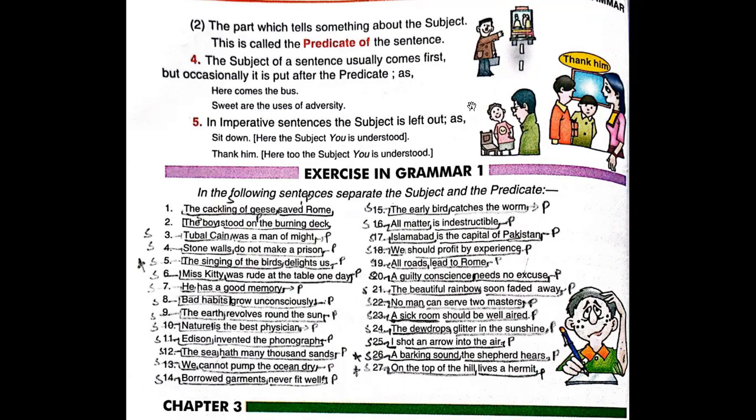So the part which tells something about the subject is called the predicate of the sentence. This is the second part of the sentence, which tells us what the subject is doing and what action has been taken by the subject. So this is called the predicate. The subject of the sentence